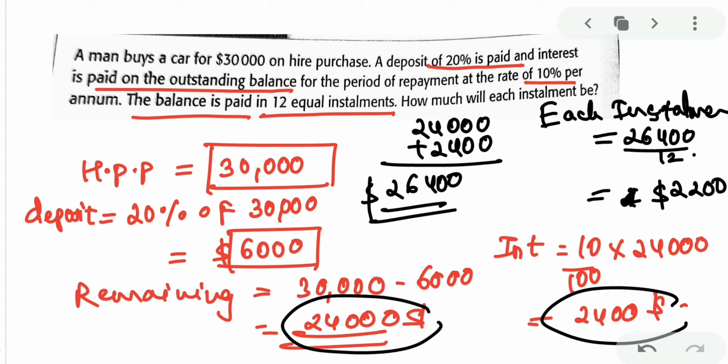Is that clear? So what it was, देखिए आप higher purchase price पे ले रहे हो. Higher purchase price system means you are paying some by deposit. आपका जो cost है पूरा product का, of that you are paying some amount as deposit and the remaining you are paying in installments. Got the point? So 30,000 was the total product price and out of that 20% you paid as a deposit. मतलब 6,000 आपने deposit रखवा दिया. 30,000 में से आप 6,000 माइनस कर दो क्योंकि वो तो डिपॉजिट आपने रखवा दिया. रिमेनिंग अमाउंट इज 24,000. उसके ऊपर आप इंटरेस्ट पे करोगे.